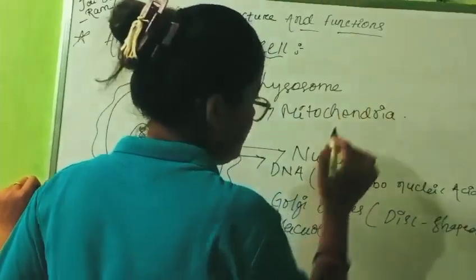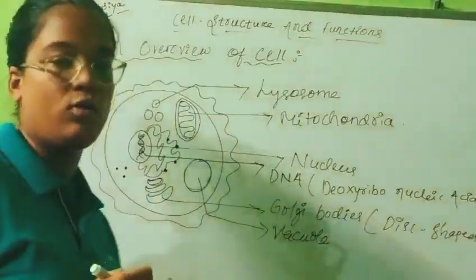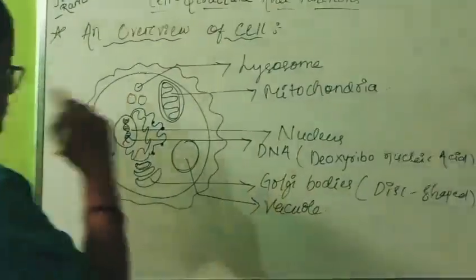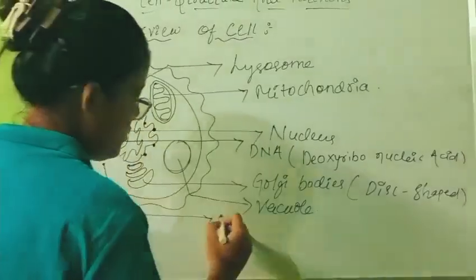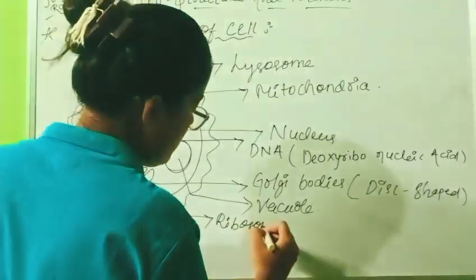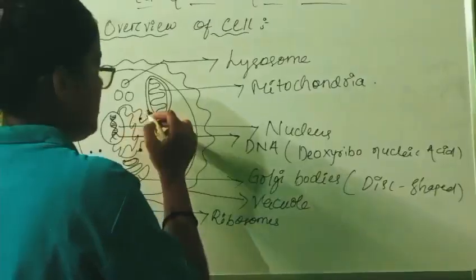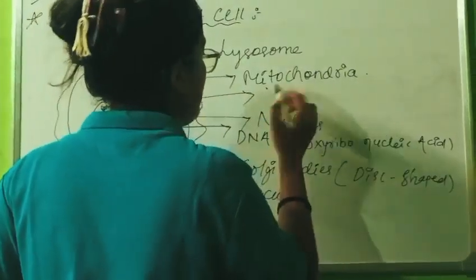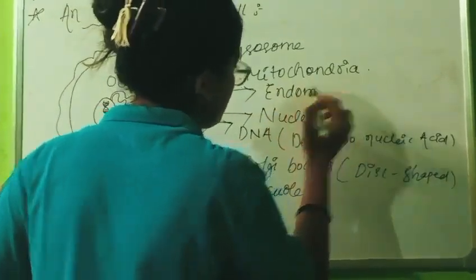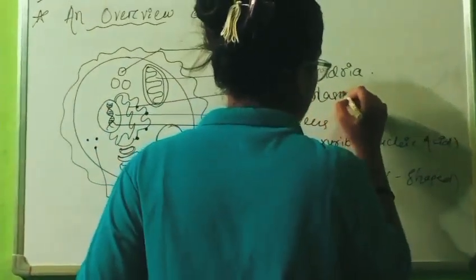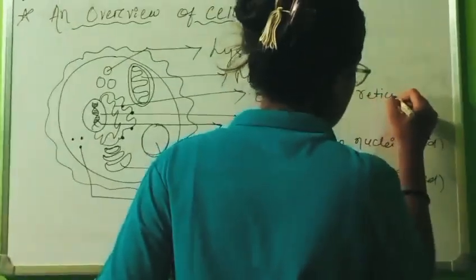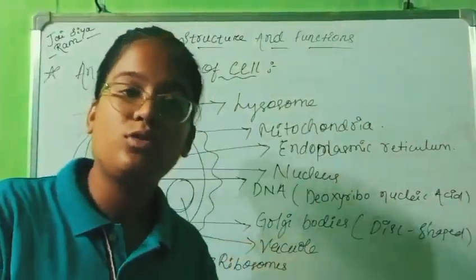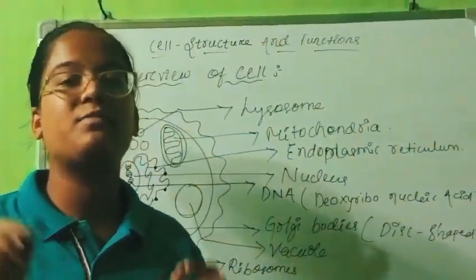And all the students who are non-bio students also know that mitochondria is the powerhouse of the cell, and these are ribosomes, which are the protein factories, and this wave-type structure is endoplasmic reticulum, which is two types, smooth endoplasmic reticulum and rough endoplasmic reticulum.